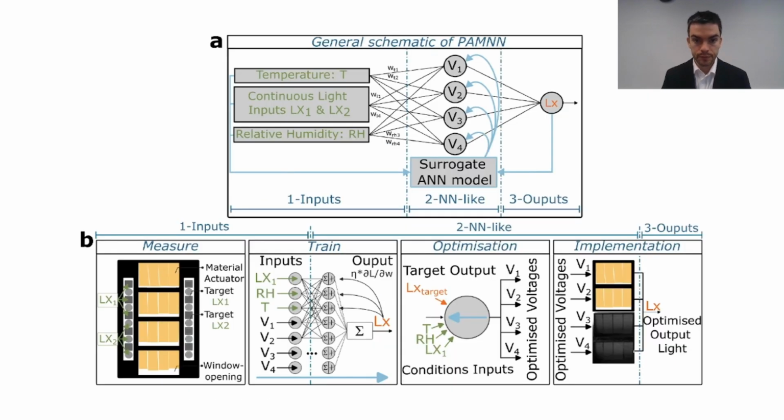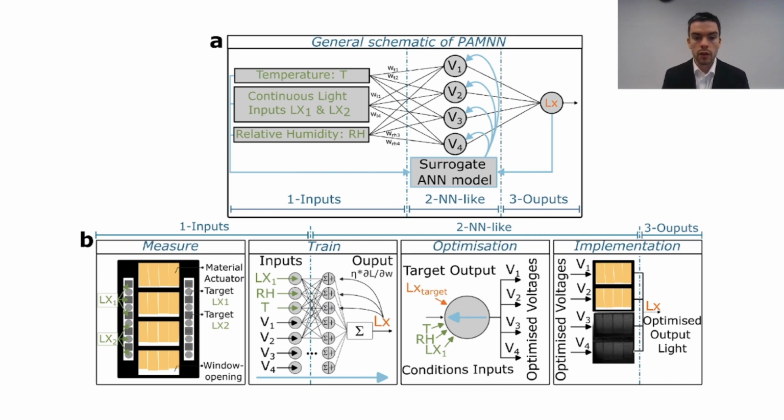After positioning all the different windows on top of each other, we are able to create a model with the temperature, continuous light input, and relative humidity as input, and the light desired inside the system as output, with voltages relating both of them. And then a surrogate model with an artificial neural network was created.